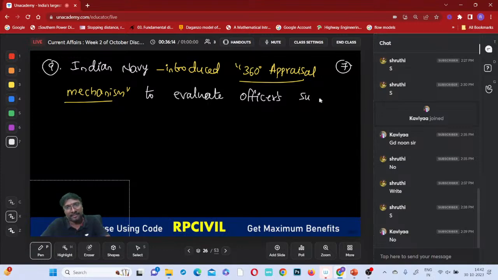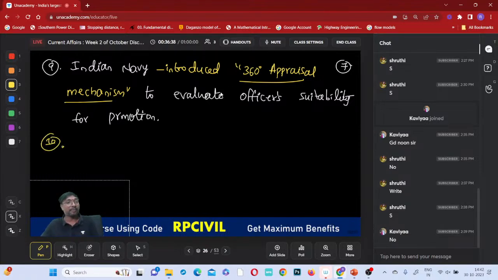Okay, officers' suitability. So it is not based on the recommendation. It is based on this performance, right? So officers' suitability for which purpose, you can say? Promotion. Okay. So just like that, whomever you wanted to promote, you cannot promote like that. There will be some parameters defined.